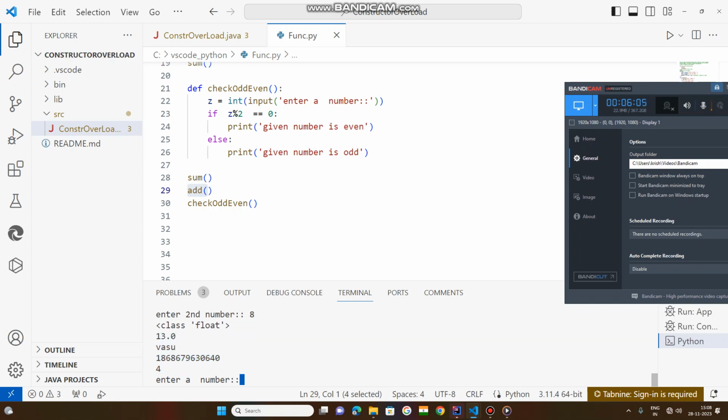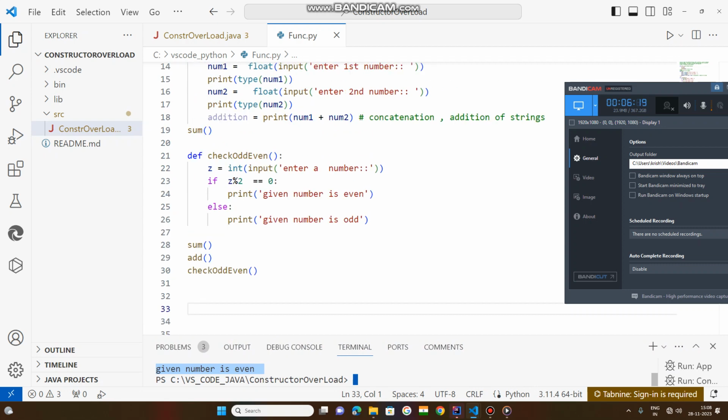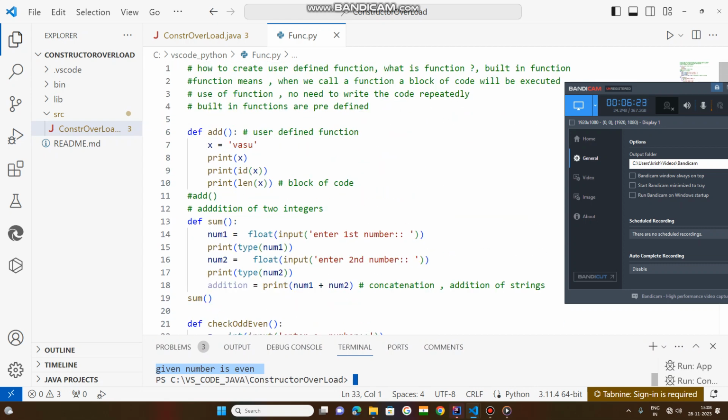After that, finally the last function will be called, and if you put any number, the given number is even.